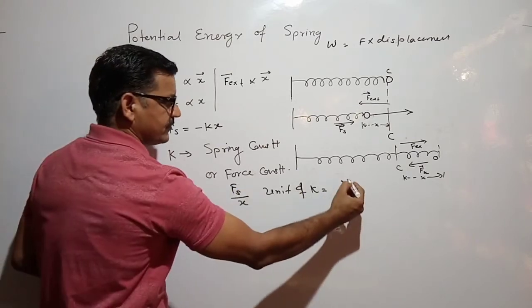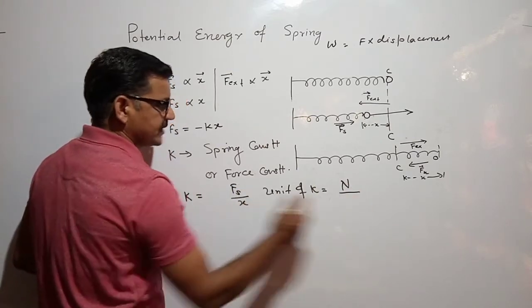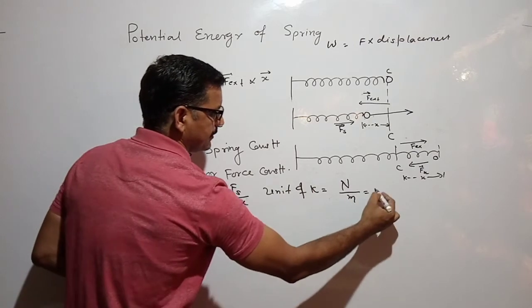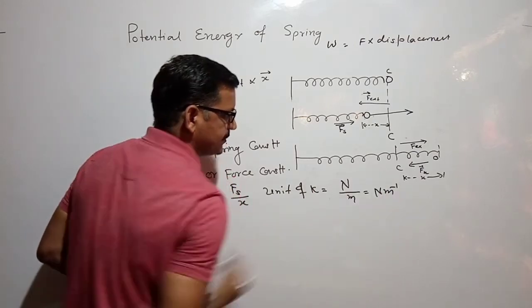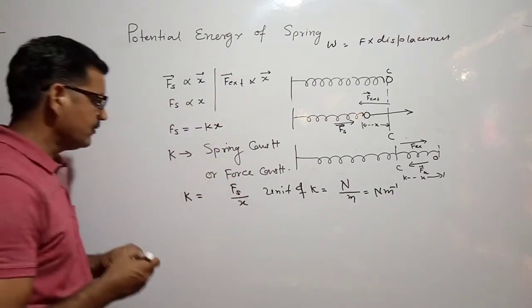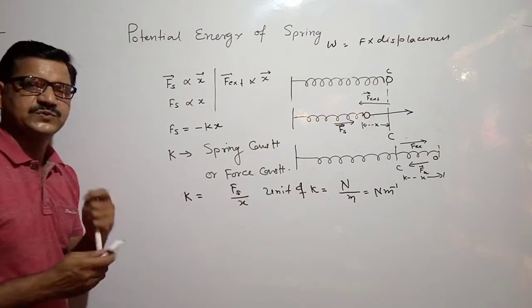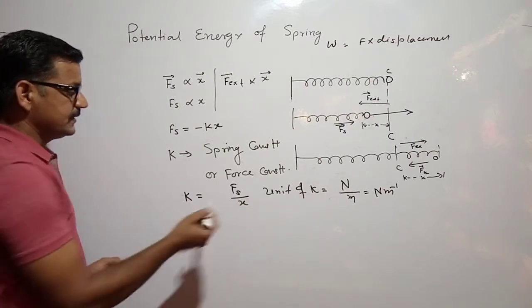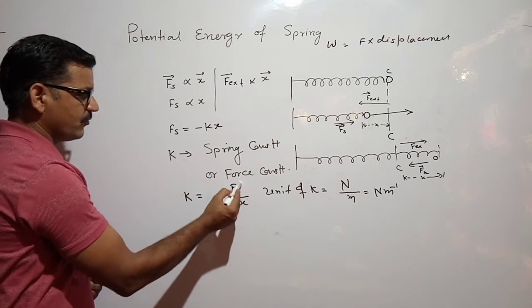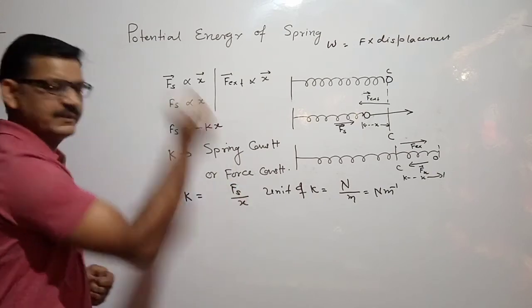Force has the unit of Newton, and x for displacement, so its unit is Newton per meter. Now how do we define K? K is a restoring force per unit displacement.